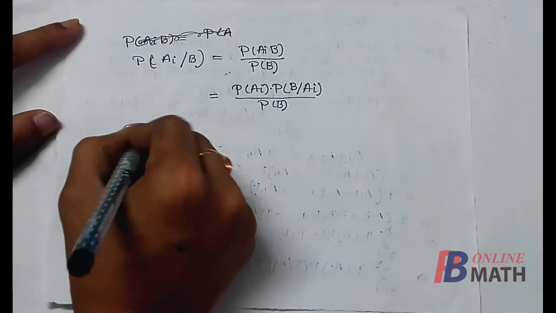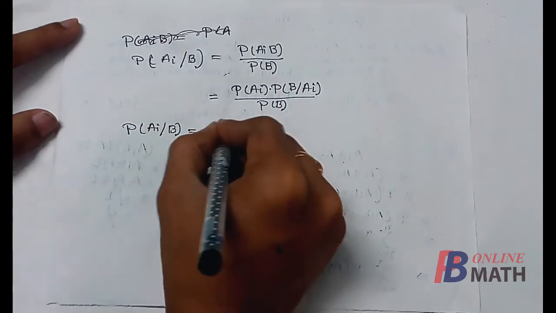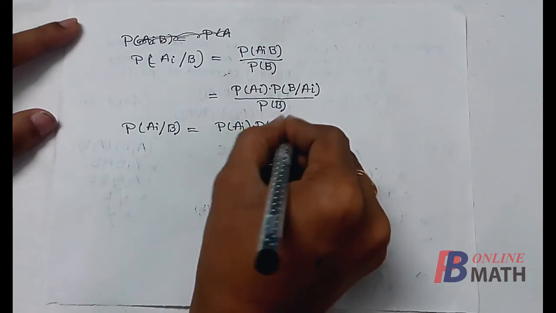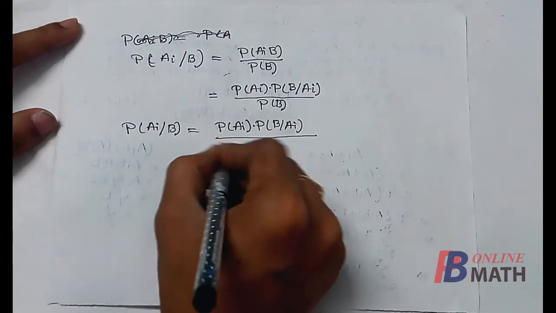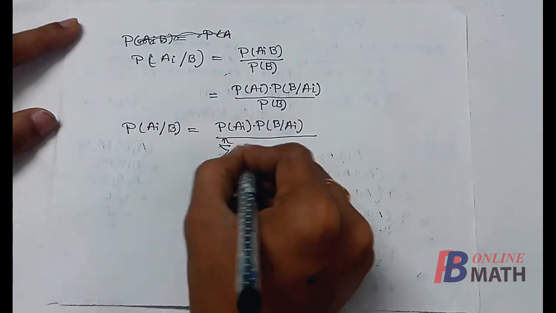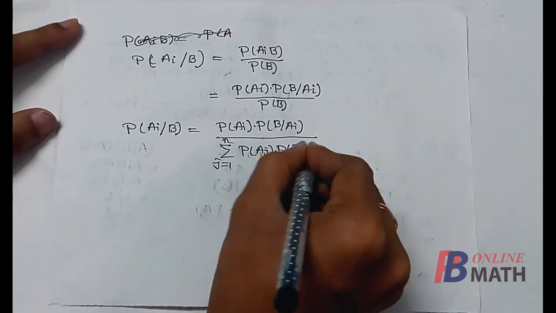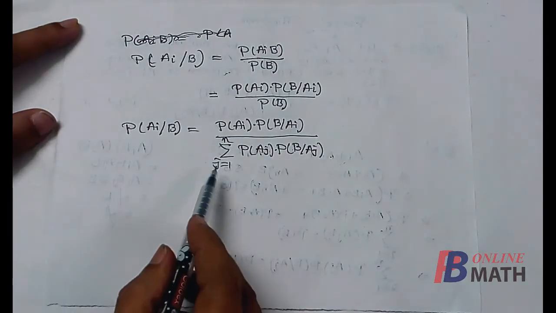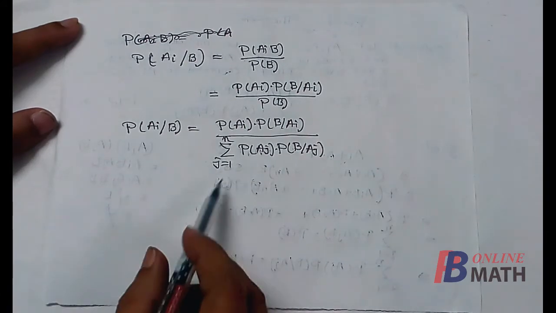So here we have probability of Ai given B is equal to probability of Ai multiplied by probability of B given Ai divided by probability of B, and we have already proved that this is equal to the sum over j from 1 to n of probability of Aj multiplied by probability of B given Aj. So this is the required equation. So that completes the proof of the Bayes theorem.